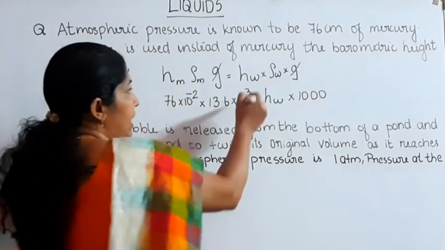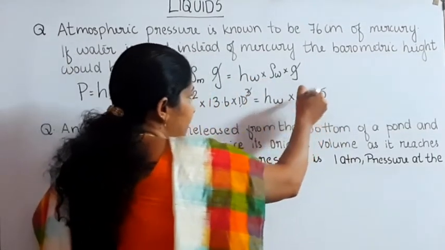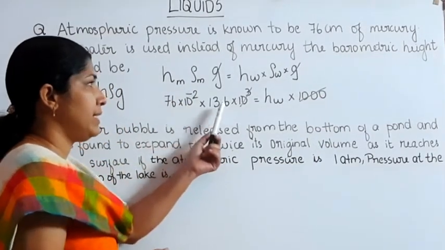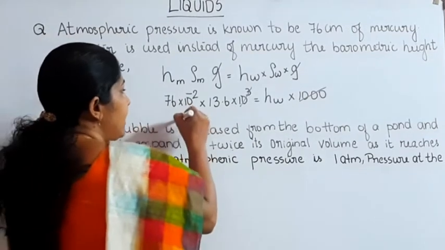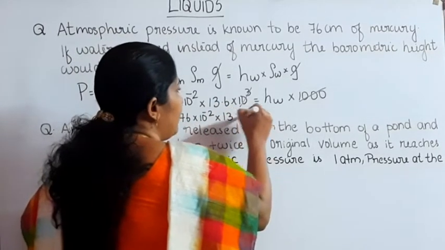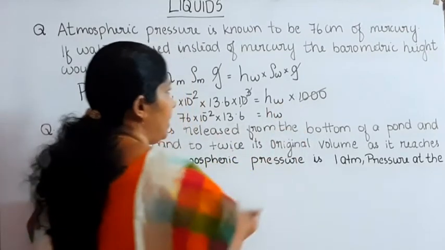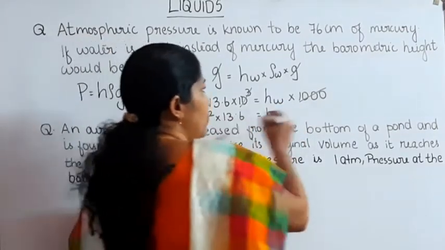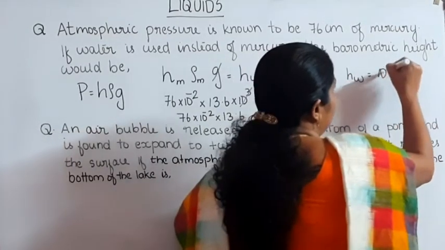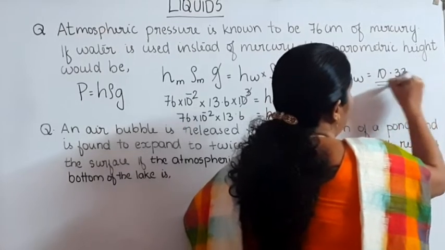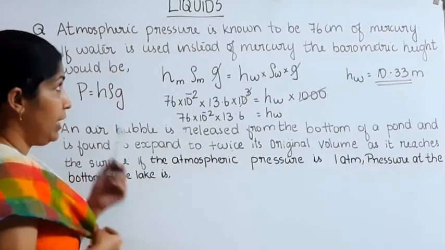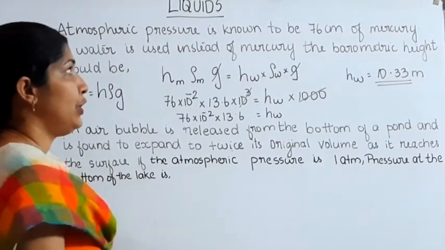Then we can cancel 10 raised to 3 and 1000. Then 76 into 10 raised to minus 2 into 13.6 is equal to H water, height of water level. On solving this, H water, the height of water, is equal to 10.33. 10.33 meter is the height of the water level if we use water instead of mercury.